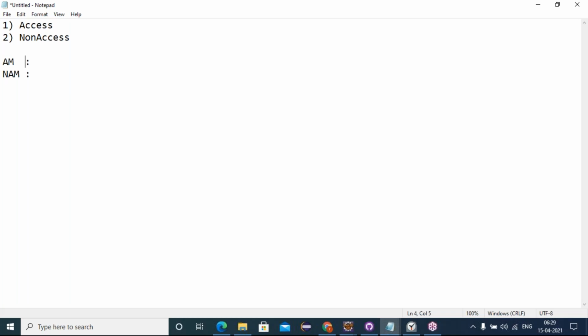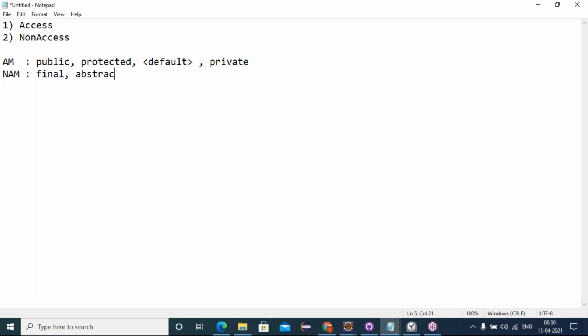Non-access modifiers mean the quite opposite. Where to restrict my access? That is nothing but non-access modifiers. Again, access modifiers have four types: public, protected, default, private. And coming to non-access modifiers, we have eight non-access modifiers.